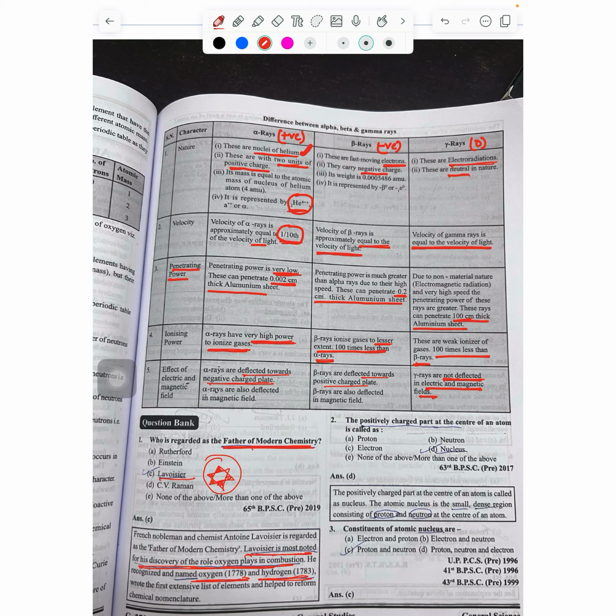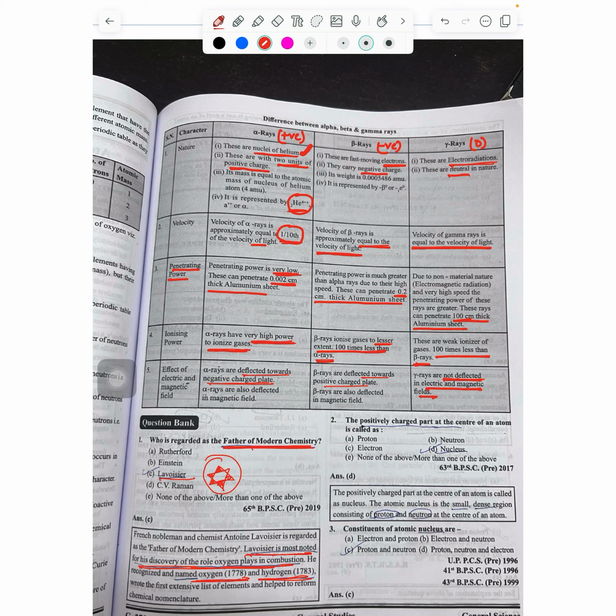But gamma rays will not be influenced by the electric as well as magnetic field because they are neutral. So this was the discussion of alpha, beta and gamma rays. Let's revise once more. Alpha positive, beta negative, gamma neutral.